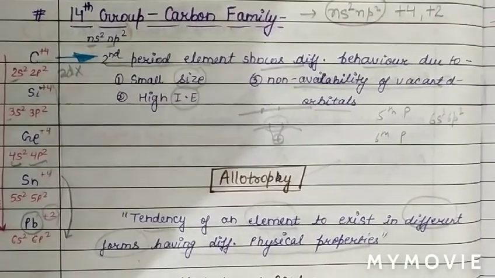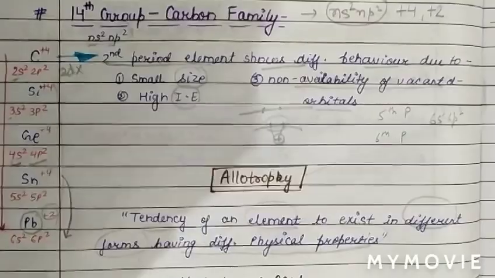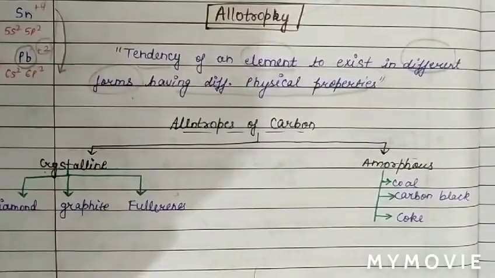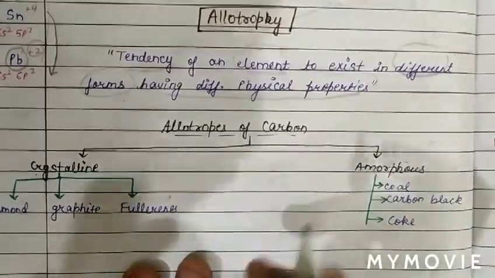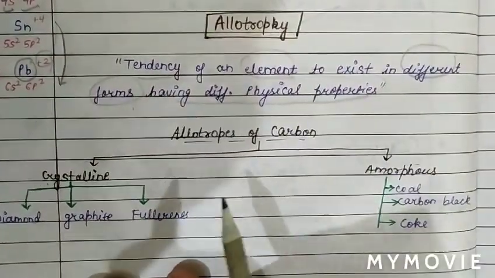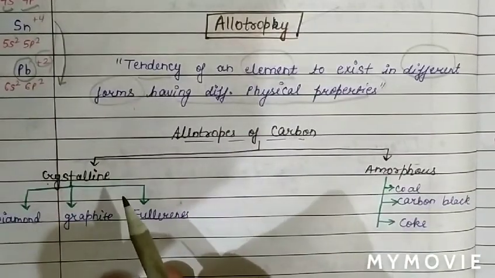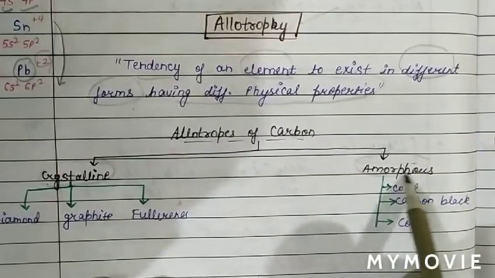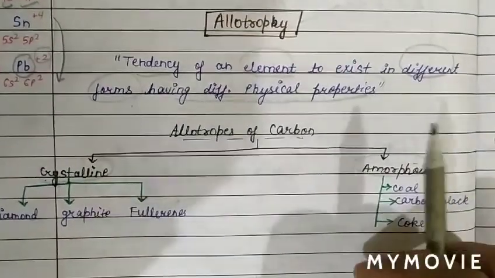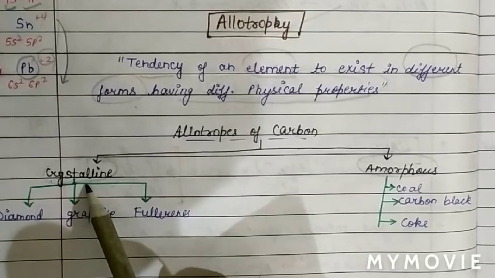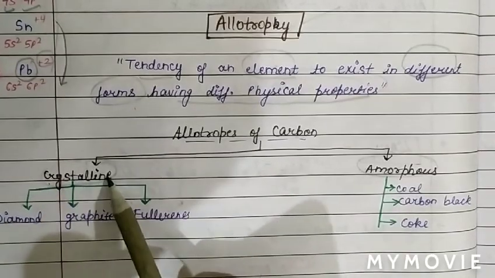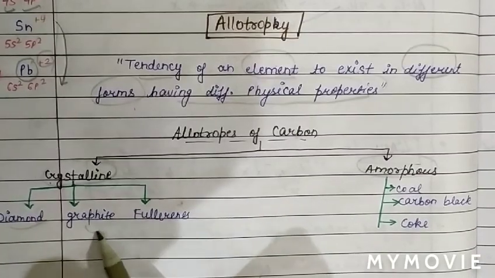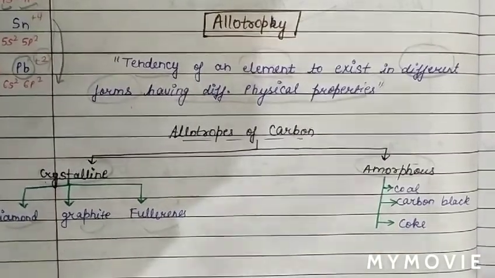Now we will discuss the allotropes of carbon. We divide the allotropes of carbon into 2 parts: one is crystalline and the other is amorphous. There are 3 allotropes of carbon in crystalline form: one is diamond, one is graphite, and one is fullerene.